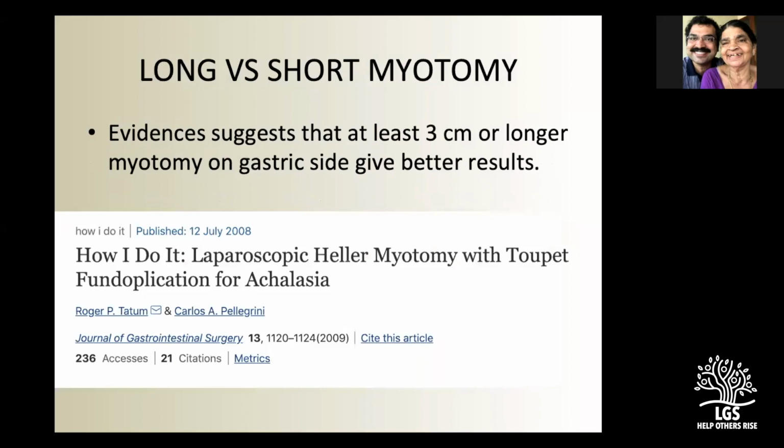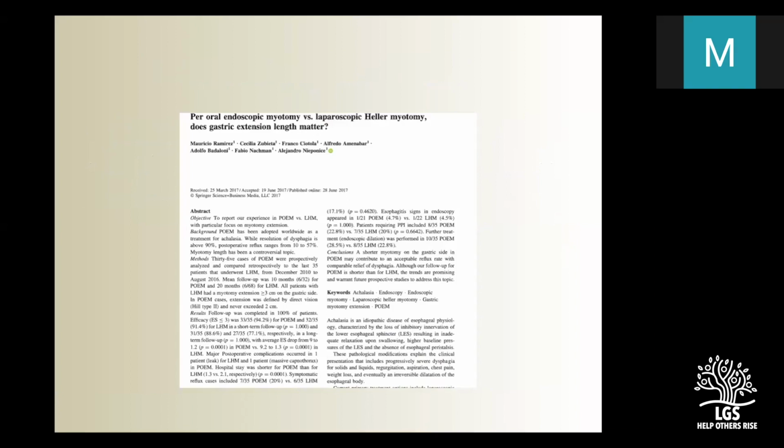If you can go through this paper, they fantastically described the technique of laparoscopic hilar myotomy. But nowadays it is suggested that at least a 3 centimeter myotomy on the gastric side gives better results. Some studies have shown that, but I think Dr. Rao has mentioned a paper where they showed that the size of myotomy, 1.5 to 2 versus 3, did not show much difference in the result. But apart from these few papers, most of the studies showed that a longer myotomy on the gastric side is the way to prevent myotomy failure.